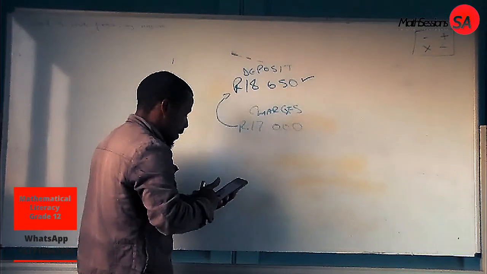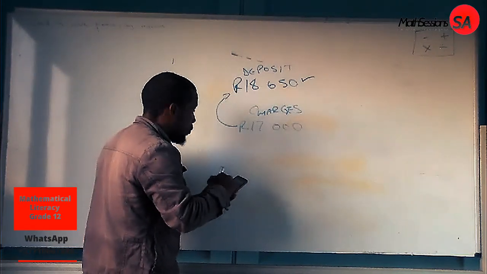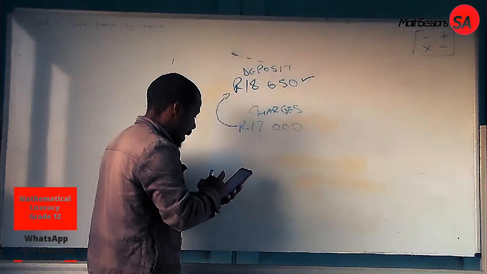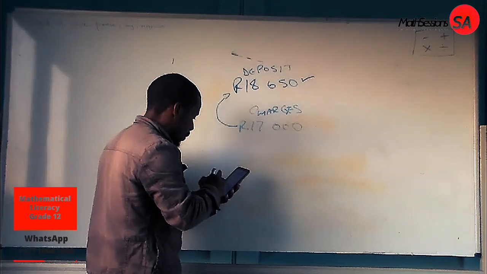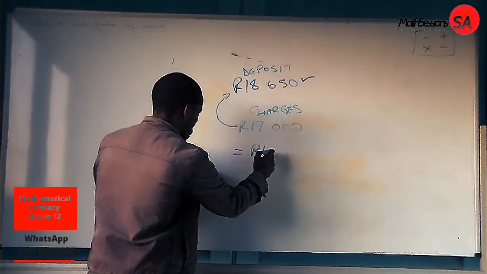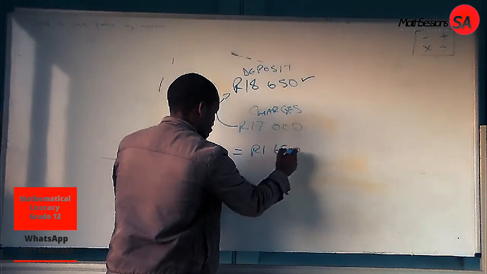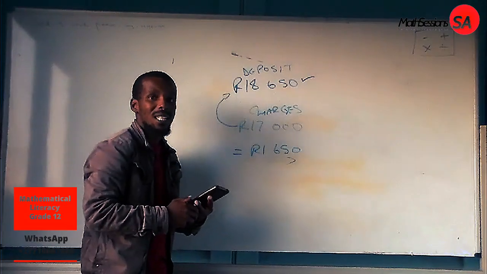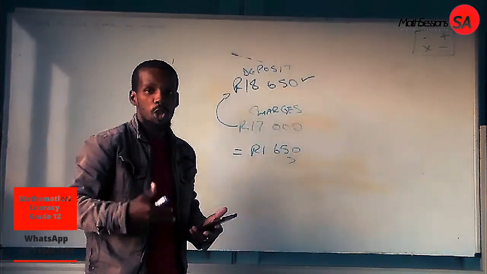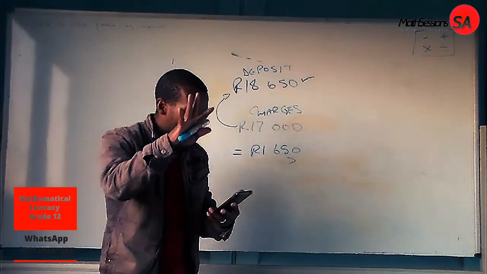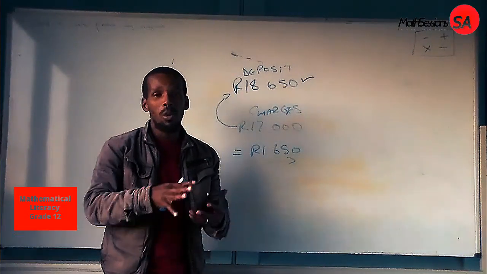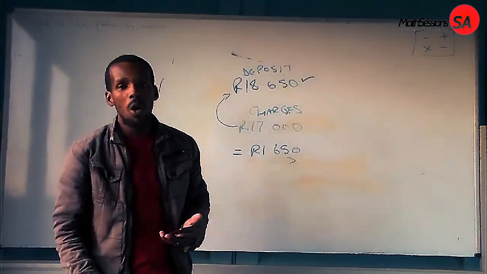Meaning, you are going to have 18,650 subtracted by 17,000 rands, meaning that now you are having 1,650 rands. This is the amount that Election will claim back on this one. So, we are going to continue with this question on tariffs after the break, and we are going to expand on it. I will see you after this one.